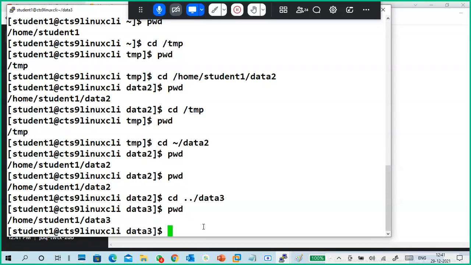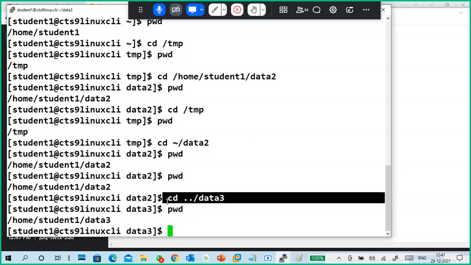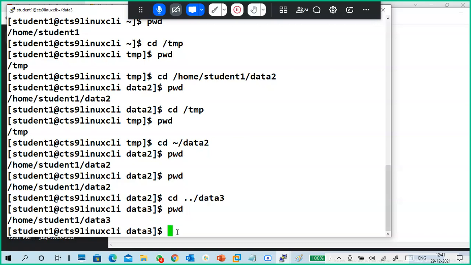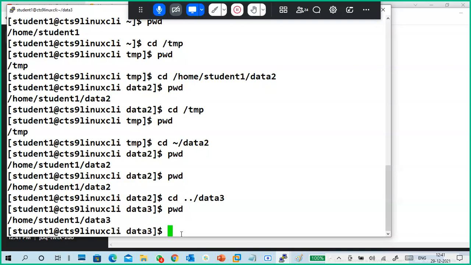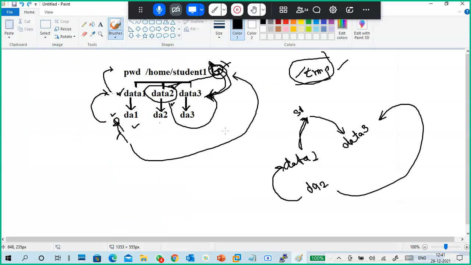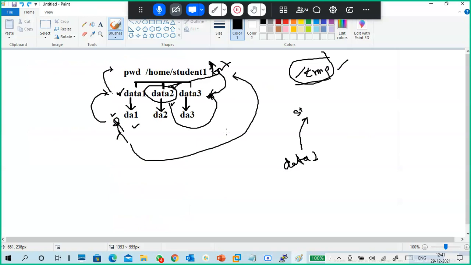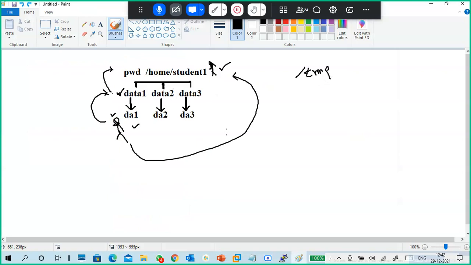So first of all, do you understand this one or not? What I've done, I went one step back, then I switched to data 3. I will tell the tilde one. So my present working directory is data 3. Okay, so I'm in here. Remember, I am here. Very good. Currently, I'm in data 3.